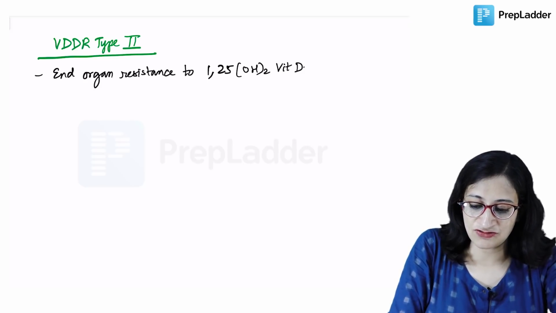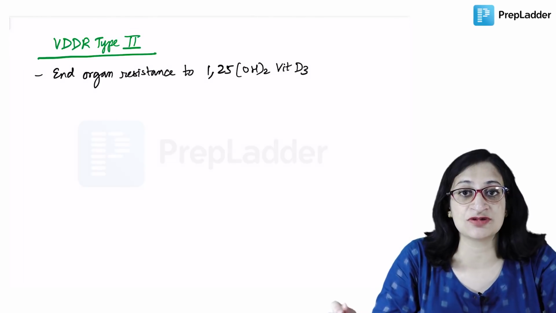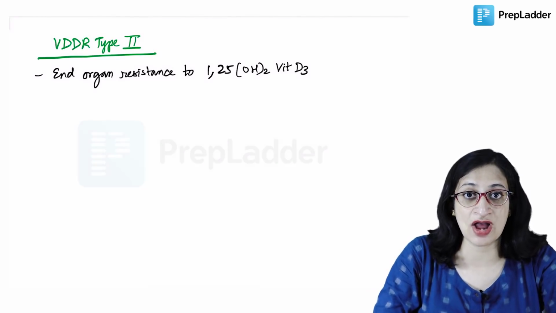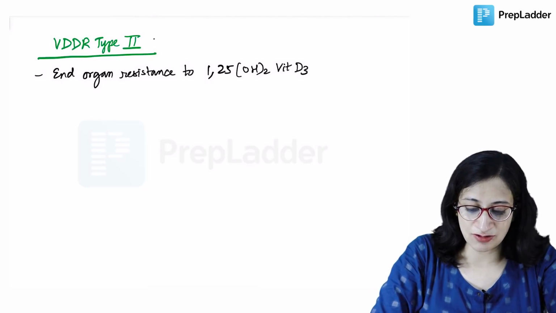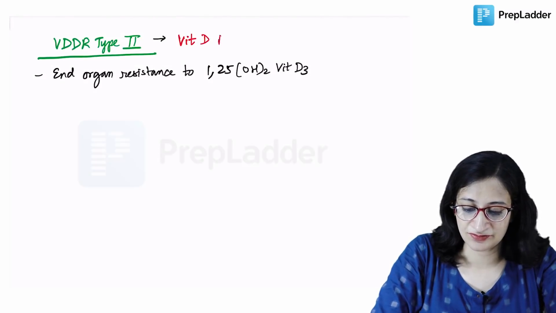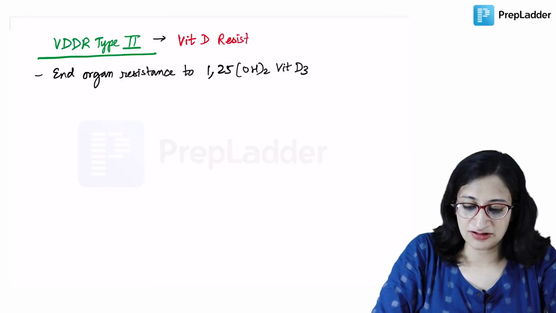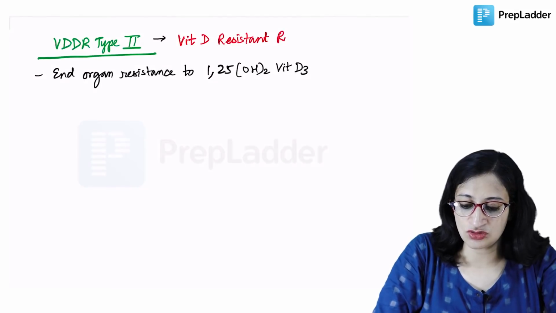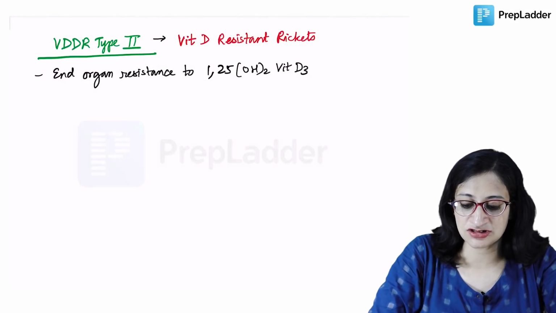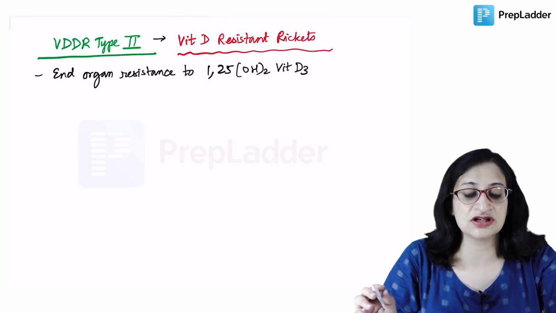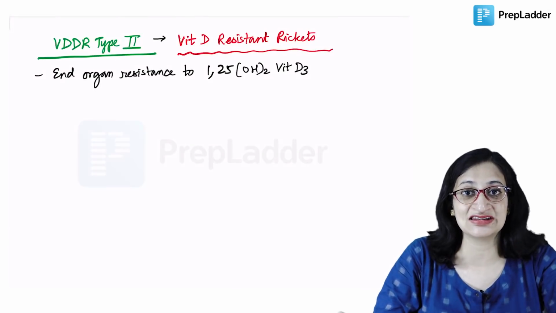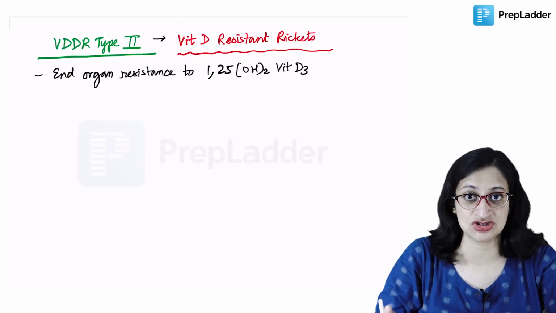That is why this type of rickets is also known as vitamin D resistant rickets. Even though a large amount of vitamin D3 is present in circulation, it is not able to act, and you still get the clinical features of rickets in this condition.